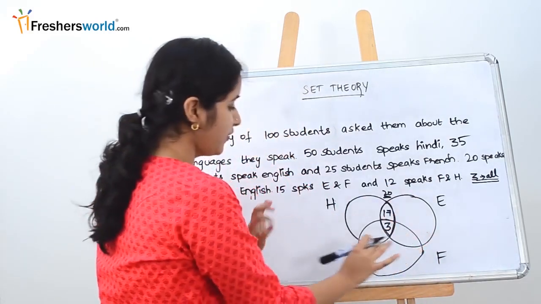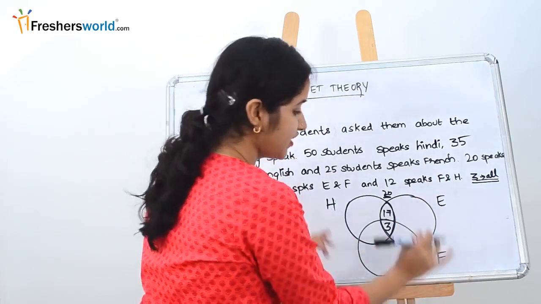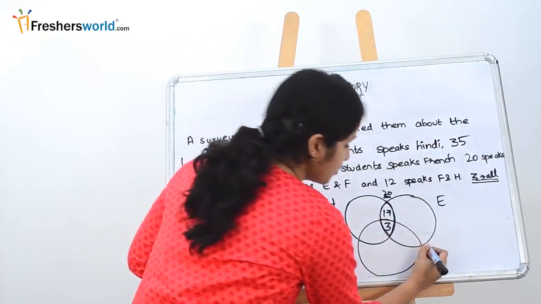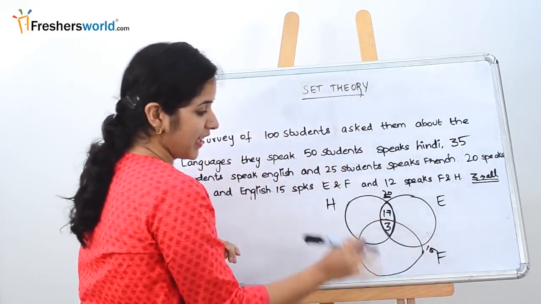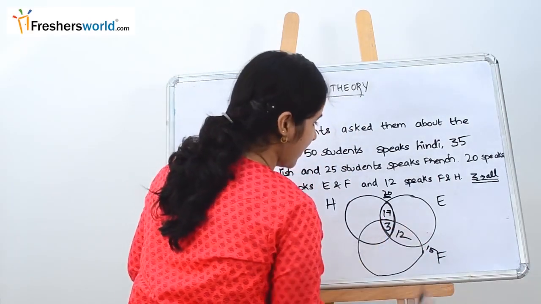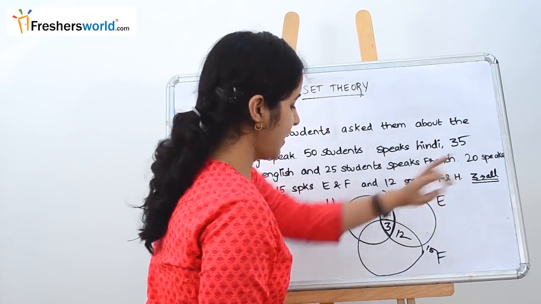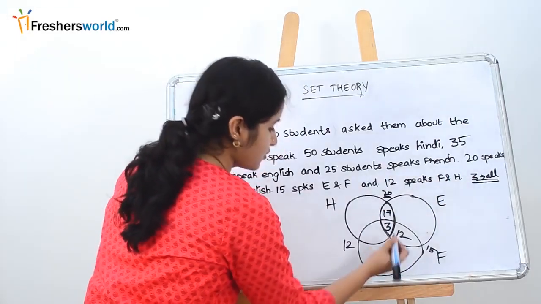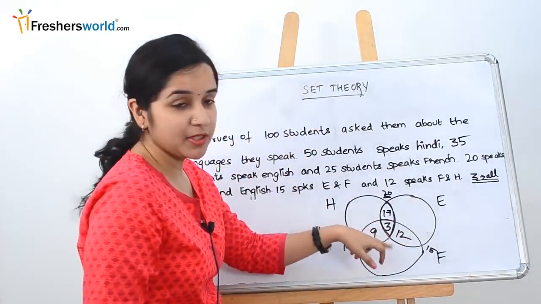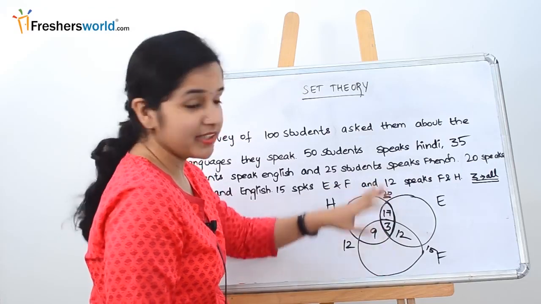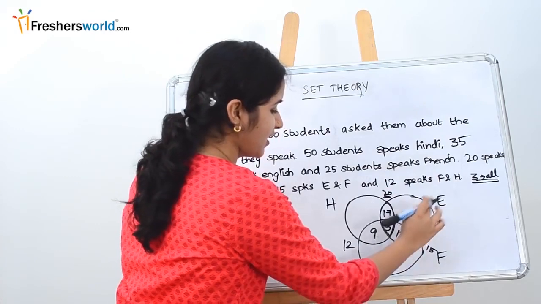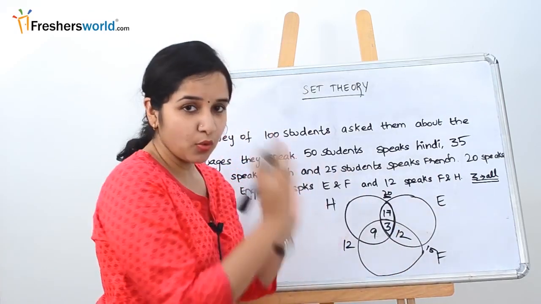Similarly, we are going to do it for Hindi and French, and English and French. 15 people speak English and French. We already know the common number is 3, so 15 minus 3 is 12. Next, 12 speak French and Hindi. We know the common one is 3, so 12 minus 3 is 9. So from the in-between, we have also found the 2 common intersections. What we have to find next is the Hindi only, English only and French only, to complete the overall Venn diagram.